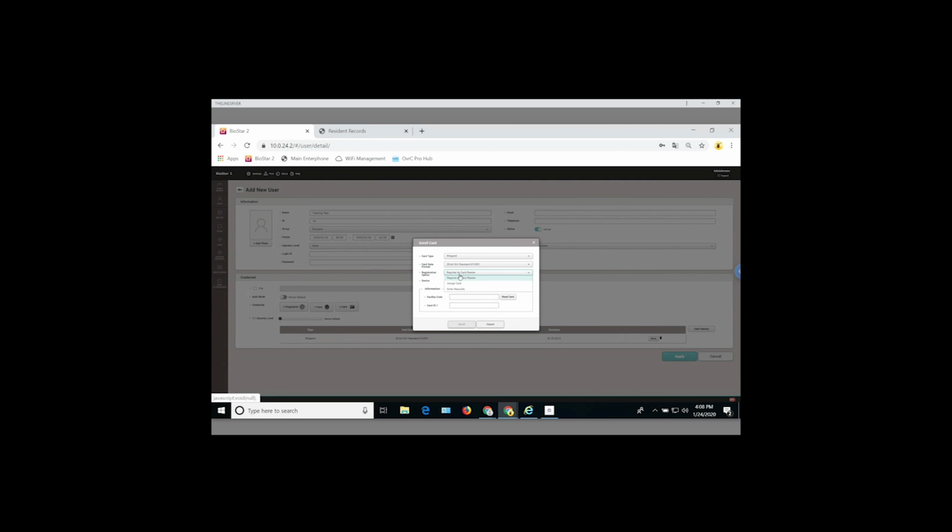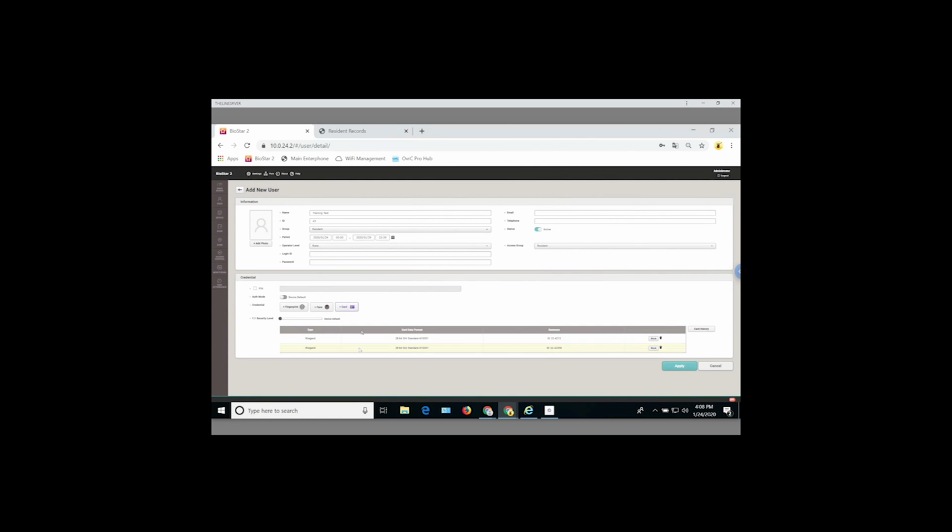Now we're going to add the other Wiegand card, and that is going to be the key fob. Again, the facility code is always going to be 22. And now you'll take the number off of the back of the key fob. We're just going to pick one at random here, but the numbers are printed on the back of the key fobs, and you'll enter in that card ID right here. That's for the button on the transmitter. So just go ahead and make note of that, and we're good there.